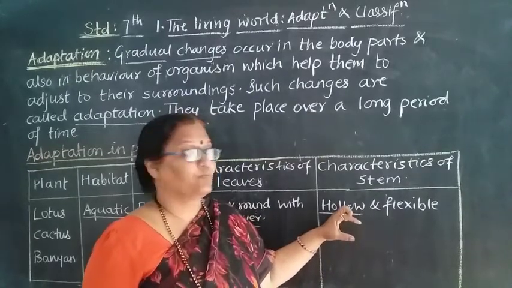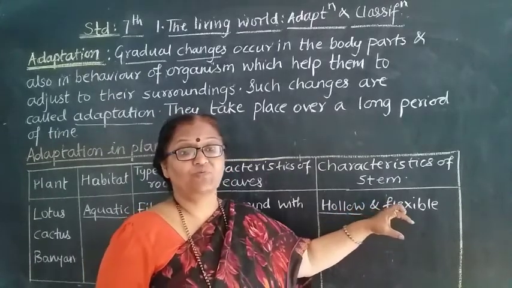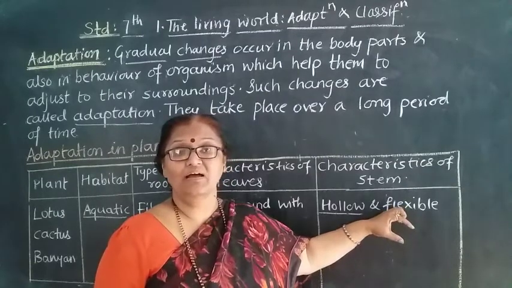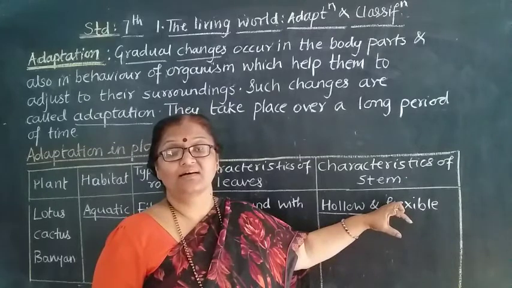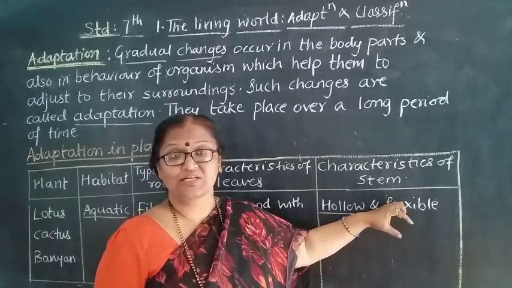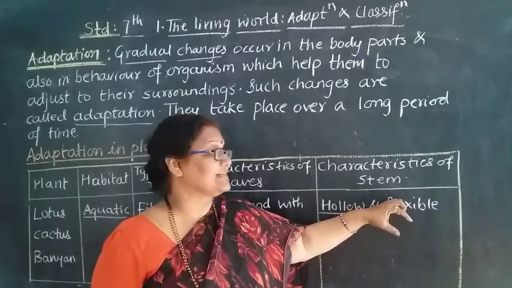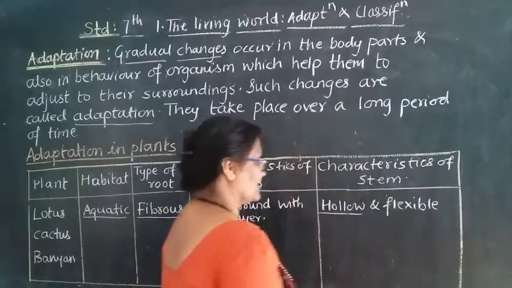Therefore it is important that it is hollow and flexible. Why flexible? Because it has to overcome the water currents. If the water currents are strong, the stem of the flower may shake or may even be broken. To avoid this, it is flexible in structure.